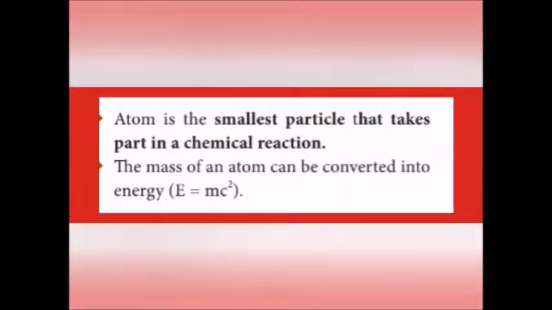Atom is the smallest particle that takes part in a chemical reaction. The mass of an atom can be converted into energy. This can be explained by Einstein equation E equal to mc square. These 2 points, and isotopes, isobars, artificial transmutation are all main postulates of modern atomic theory.